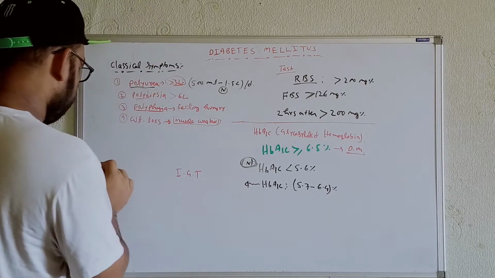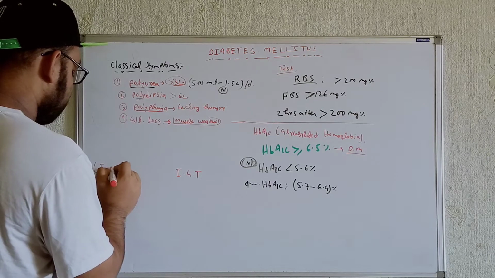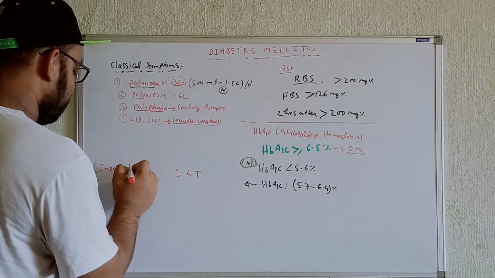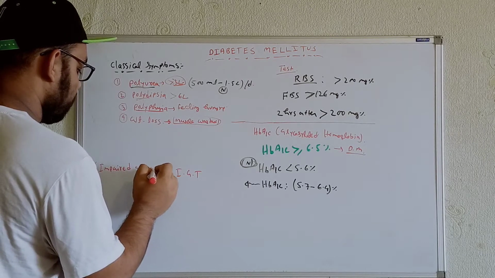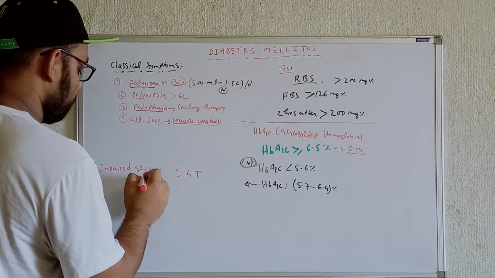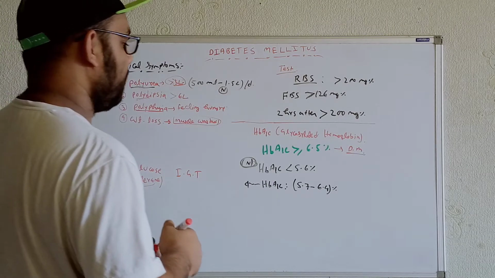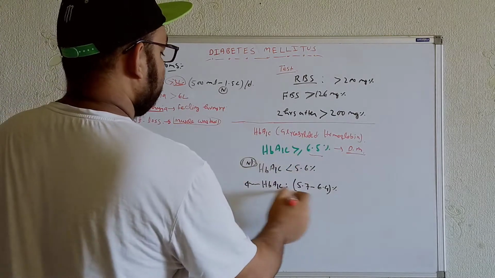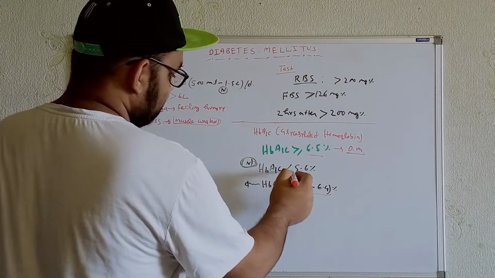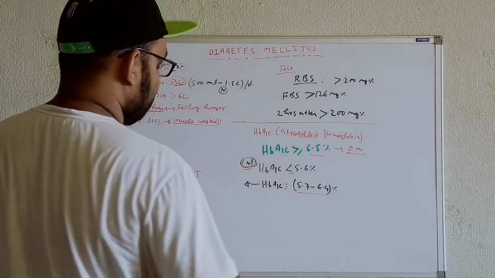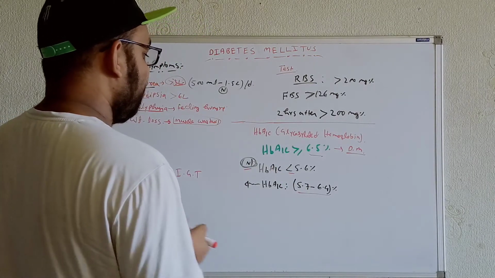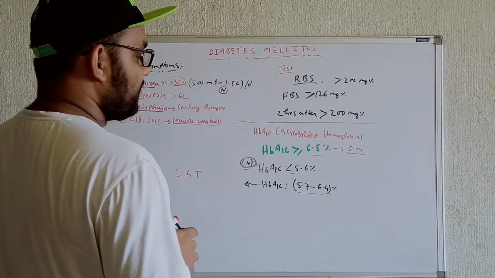So let me write it over here: impaired glucose tolerance, in terms of the HbA1c level. So it will be diabetic, impaired glucose tolerance, and normal whenever the HbA1c level is less than 5.6%.